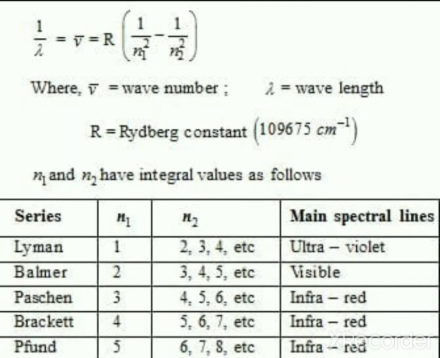For example, take the transition from 5 to 3. Here n2 is equal to 5 and n1 is equal to 3. So we can write the expression as nu bar is equal to 109,677 into (1 by 3 squared minus 1 by 5 squared) centimeter inverse.